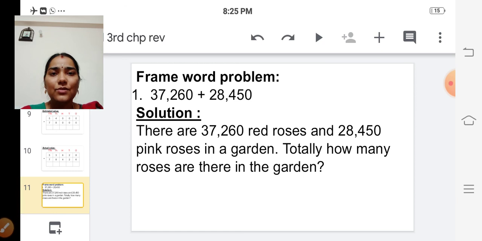Yes? So go through the chapter, children. Practice all the problems and try to frame word problems and try to find the missing digits. So practice all the problems in the chapter. Go through the chapter well.